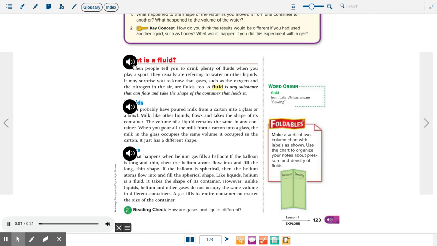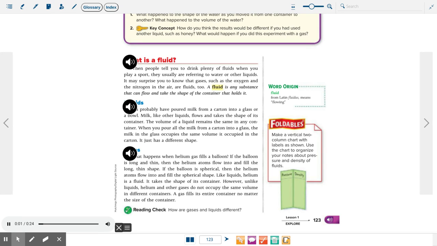What is a fluid? When people tell you to drink plenty of fluids when you play a sport, they usually are referring to water or other liquids. It may surprise you to know that gases, such as the oxygen and the nitrogen in the air, are fluids too. A fluid is any substance that can flow and take the shape of the container that holds it.